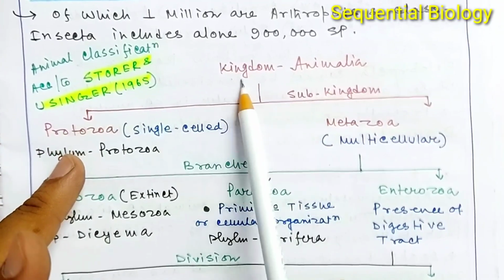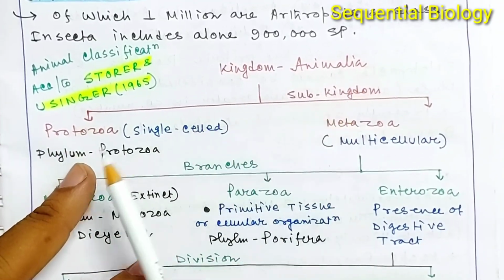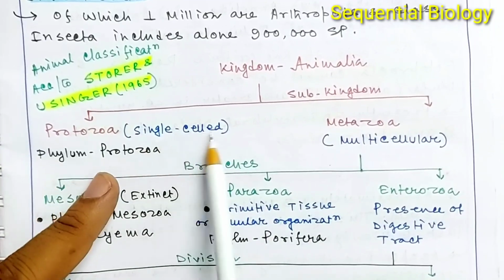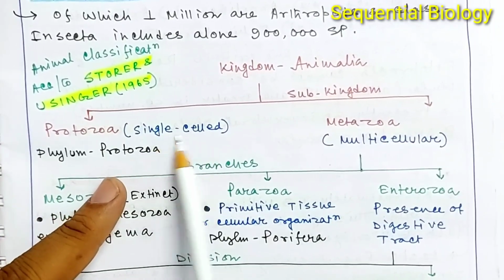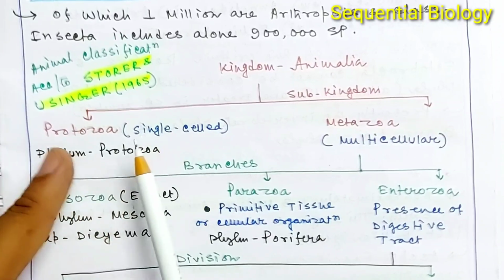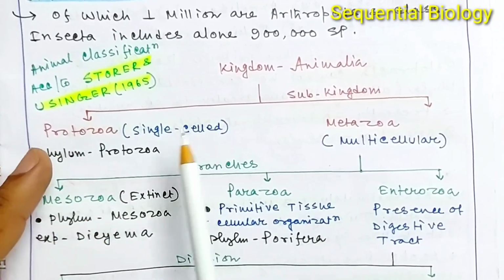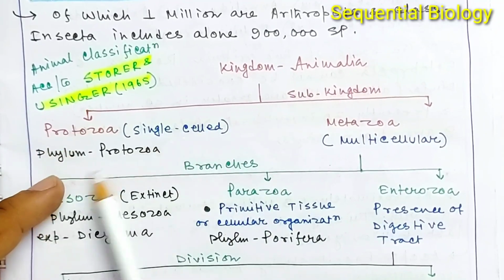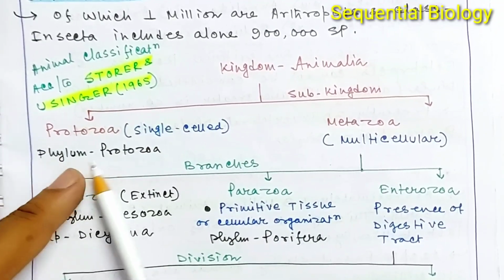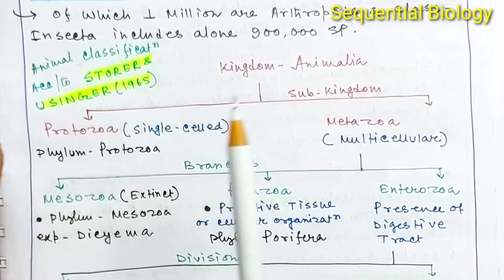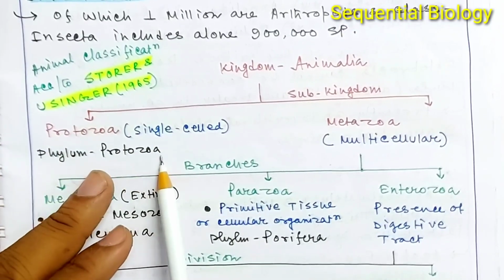Okay, then the kingdom Animalia can be divided into two subkingdoms, the Protozoa and the Metazoa. Protozoa are single cellular organisms. The Protozoa are those whose body is made up of a single cell. And from this subkingdom only one phylum is present, and that is the phylum Protozoa.